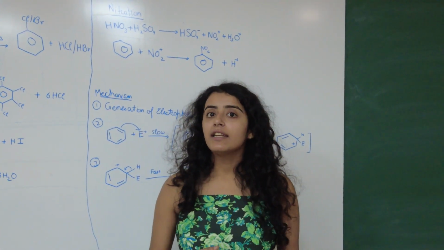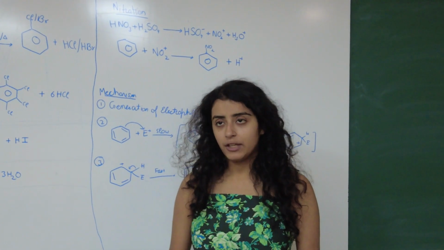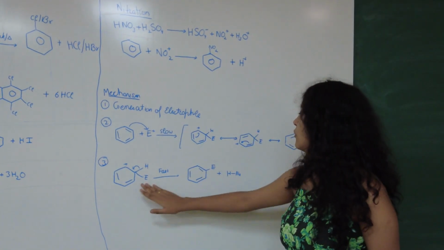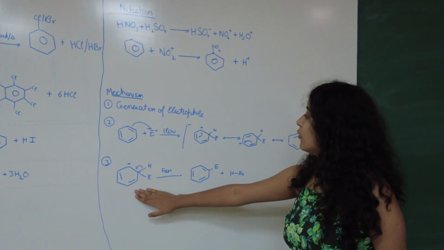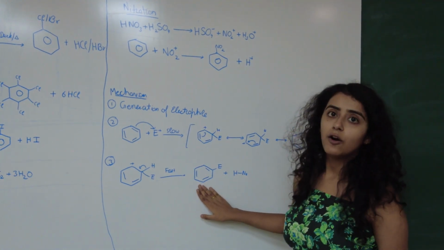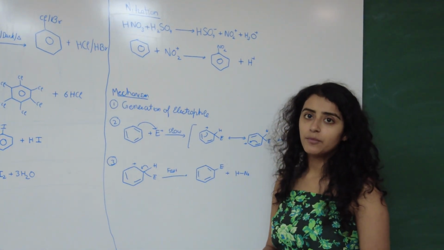However, alkenes and alkynes undergo addition reactions. After loss of H+, they get their aromaticity back, and that's how we get the electrophilic substitution reaction product.